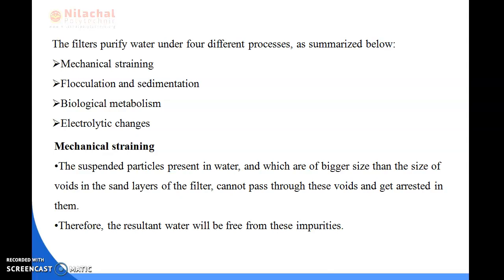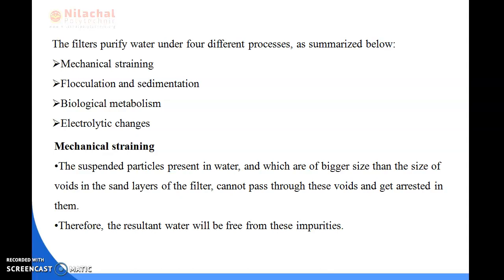In the mechanical straining process, suspended particles present in the water that are bigger than the voids in the sand layer of the filter cannot pass through these voids and get arrested in them, and the resultant water will be free from these impurities.